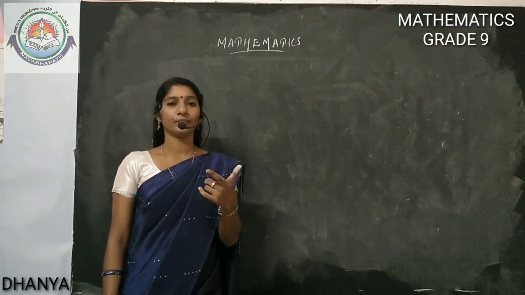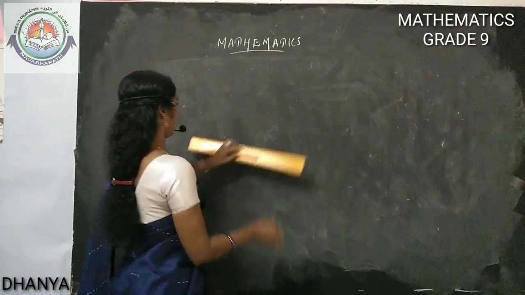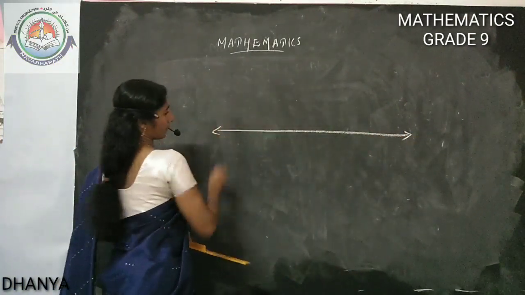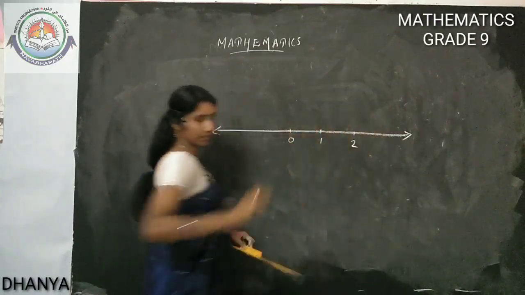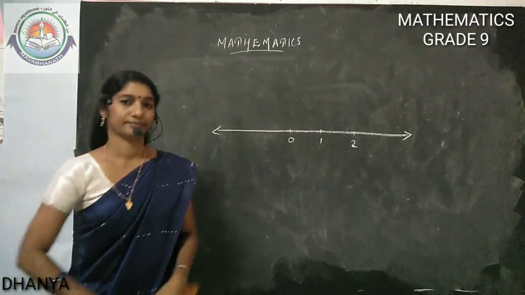How to draw root 2 on the number line? For that, draw a number line with your scale. Mark 0, 1, 2, etc. to mark root 2 on the number line.